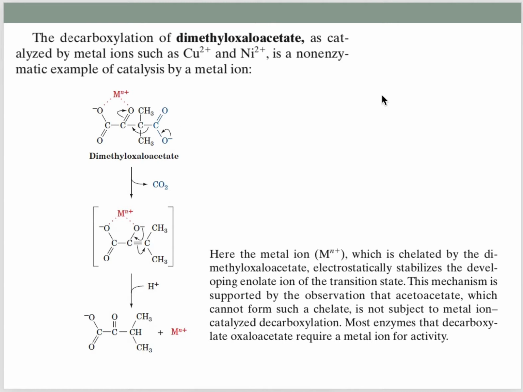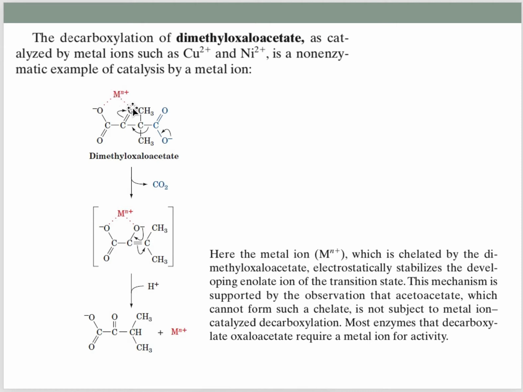The metal ion helps this reaction proceed by stabilizing the negative charge of this oxygen. There is already a negative charge here, and when the metal ion comes here, it forms a transition binding with this oxygen and also with this oxygen.